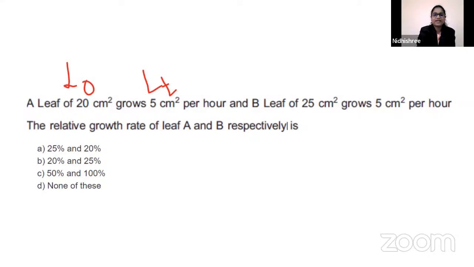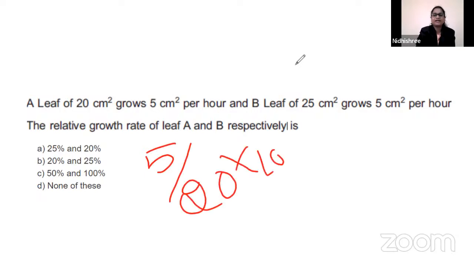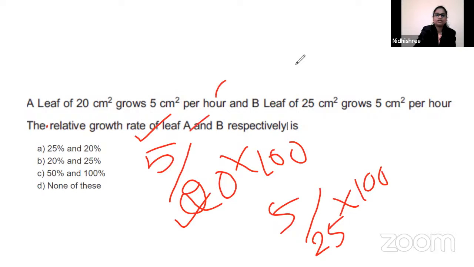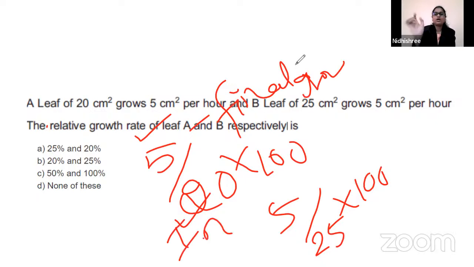Or you can do this. So 5 divided by 20 into 100. This is the final growth, the growth after 1 hour. This is the initial growth into 100 because they asked for the percentage. Similarly, 5 divided by 25 into 100. You can remember it like this: final growth, initial growth into 100. Don't remember a very complicated formula. Final growth means how much growth has happened after this many hours, how much final increase.